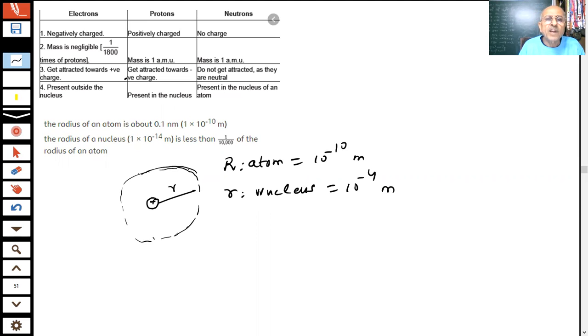So you can see how small it is. That is, most of the space inside the atom is empty. That is why the alpha particles pass straight. Only when they strike this or pass near this will they be deflected. That was the experiment which was done by Rutherford. If most of the space is empty, what is going to happen, student? These alpha particles were passing straight through.